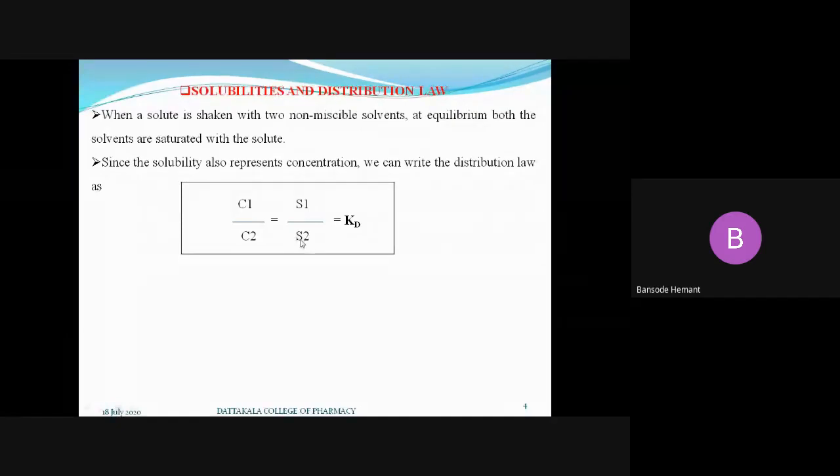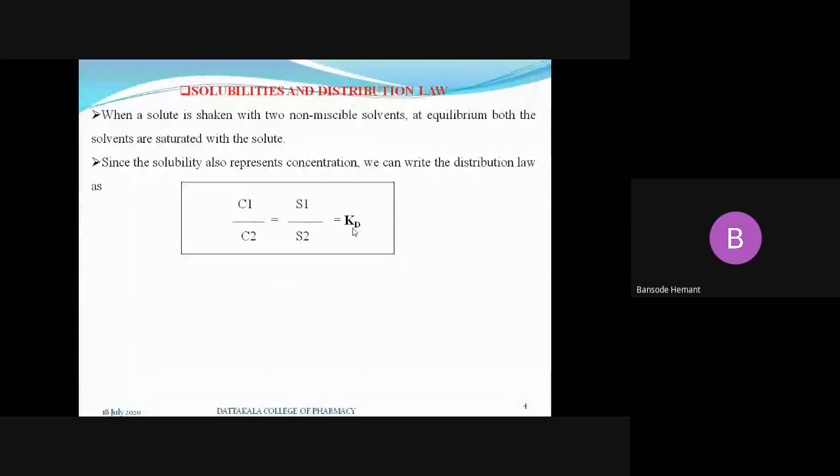The concentration present is nothing but that much solute dissolved, solubilized in that solvent. So we can write S1 upon S2 is equal to Kd. This is the relationship between the solubilities and the distribution law. So the equation becomes C1 upon C2 is equal to S1 upon S2 is equal to Kd. How does it come? Solubility is nothing but the concentration of the solute present in the solvent.